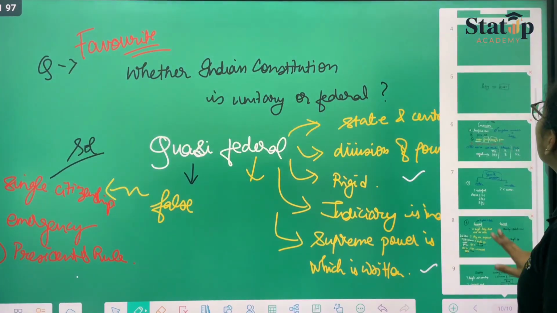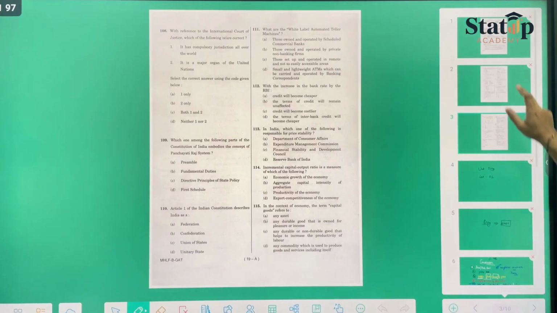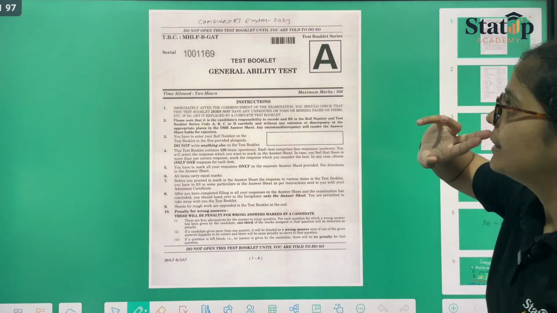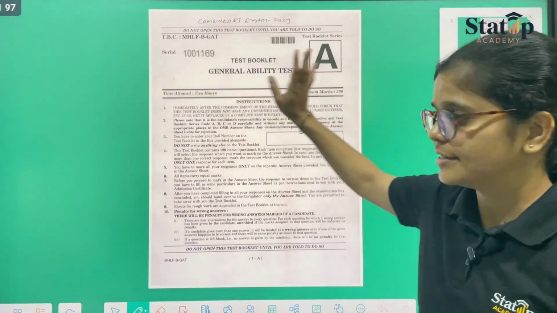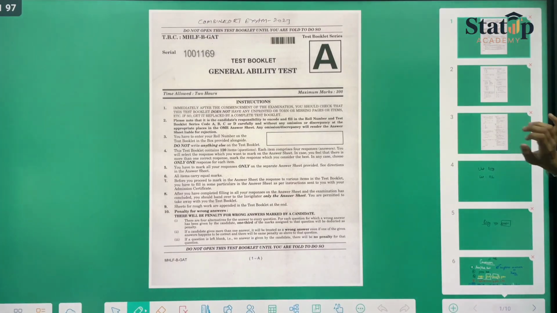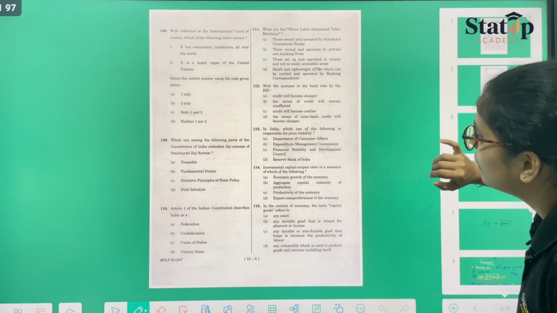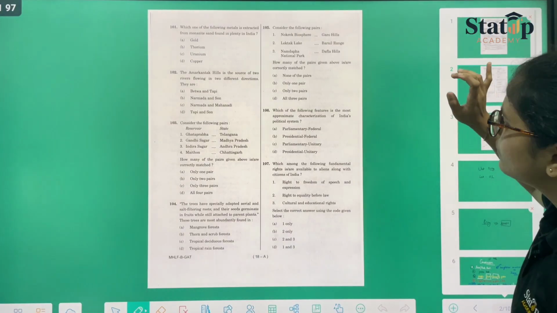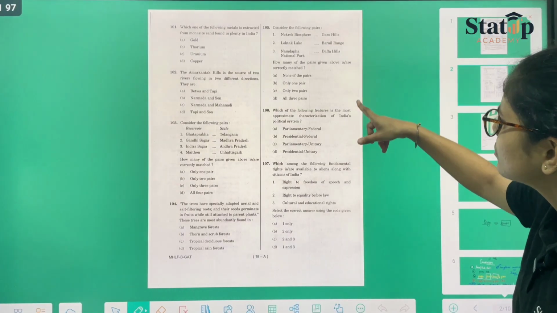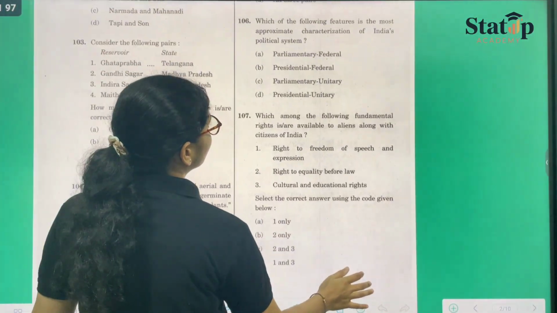And for this, I have the proof as well. This is your ADSO paper. Let me just show you the paper. This is your ADSO paper, the general ability test they're asking you. In this paper, if you will ponder upon the question number, where's the question? Okay, here, question number 106. See, guys,